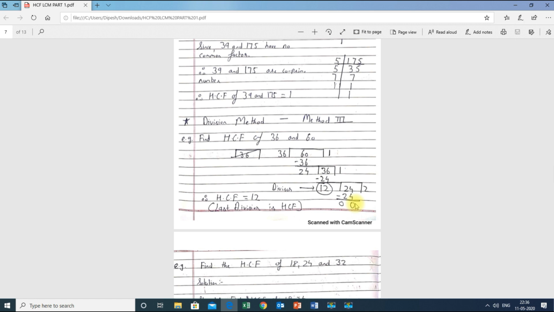Therefore I can say that the HCF of the given numbers, 36 and 60, is 12. How did I get 12? Why only 12? Because this is the highest number which completely divides the given numbers, 36 and 60. There are many other numbers, but 12 is the highest number which divides 36 and 60 completely. So I will always write the answer as the last divisor. What is a divisor? A number which divides. So this last divisor, I will always write as the HCF. I have written over here, last divisor is HCF. Therefore HCF is equal to 12.